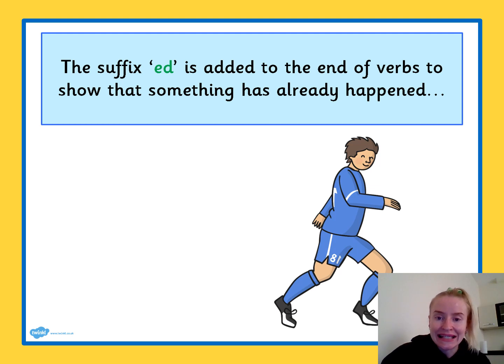So the suffix ed is added on to the end of a verb, which we know is a doing thing. So walk, sing, bang, a doing word. The suffix ed is added to the end of a verb to show that something has already happened. So for example, I could say, today I bang my head. Yesterday, I banged my head. This picture of a boy kicking is today I kick. Yesterday, I kicked. So it's something that has already happened.